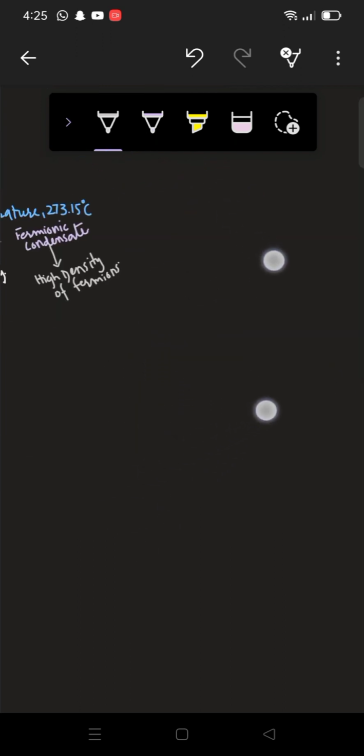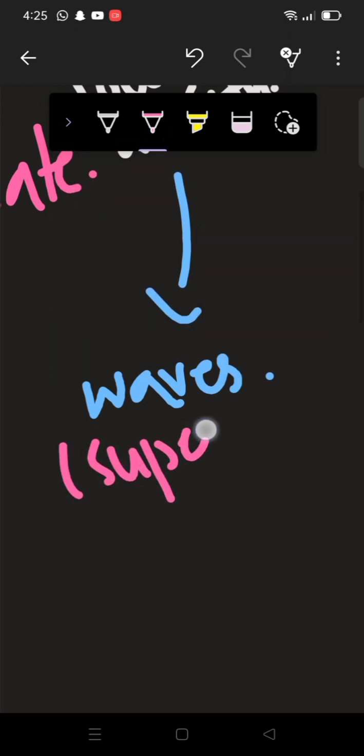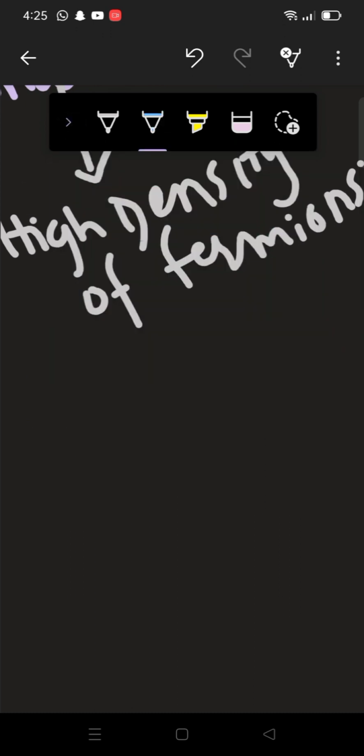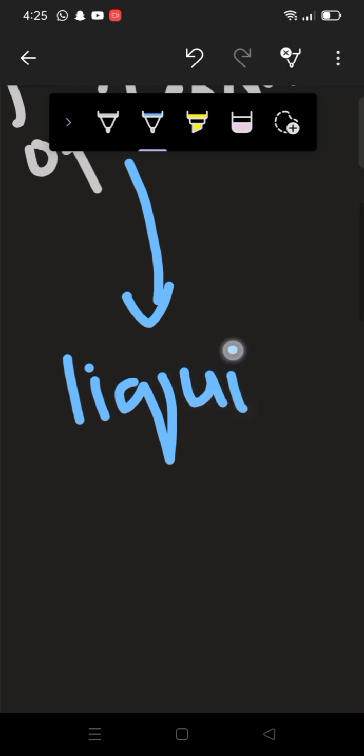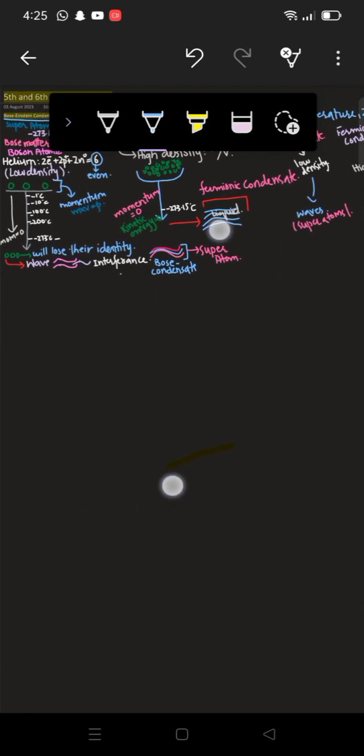So these two things were very important, and another thing is important as well. Let me write here. They'll lose their identity and convert themselves into waves, and they'll also be known as super atoms. While in the other case, they'll lose their identity and convert themselves into liquid, and that will be known as fermionic condensate. So this was all for today, as I told you the important points as well.